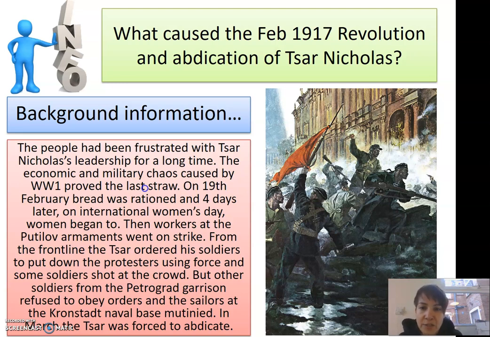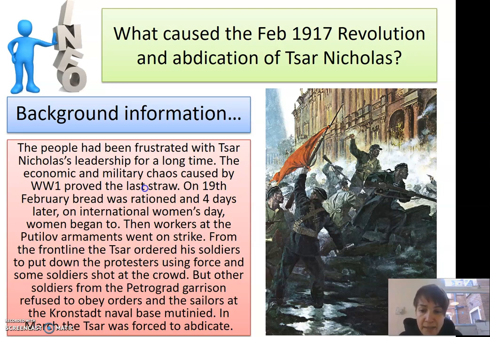So, background information first. The people had been long frustrated with Tsar Nicholas's leadership. Think right back to the 1905 revolution. The economic and military chaos, though, caused by World War I proved to be the last straw. On the 19th of February, bread was rationed, and 4 days later, on International Women's Day, women began to protest, both about the bread rationing but also about the conditions of their husbands and sons who were fighting on the front line. Then workers at the Putilov steel armaments factory went on strike.